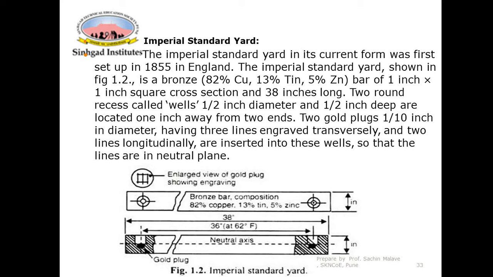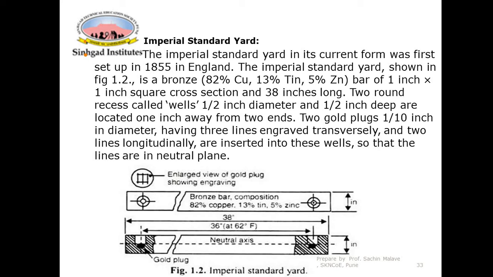Now what is 1 yard? 1 yard is nothing but the distance between two central transverse lines. This is one gold plug, and here there will be another gold plug.